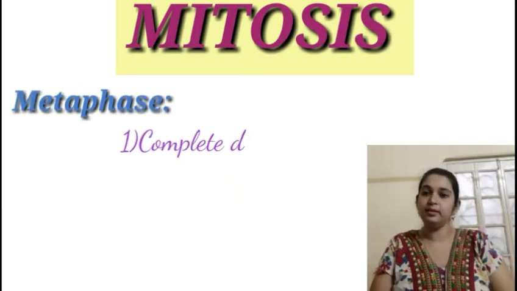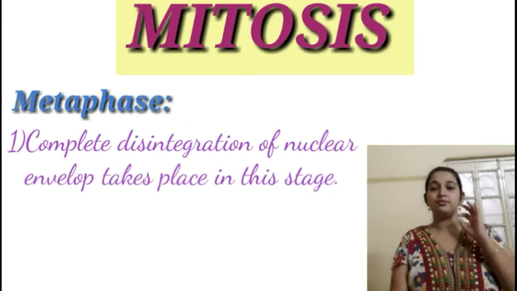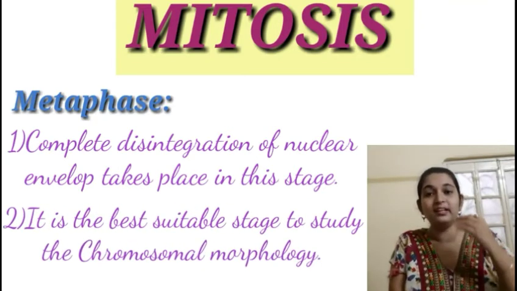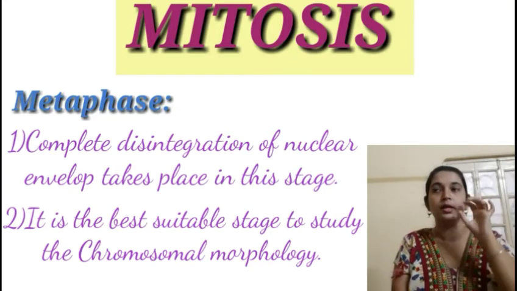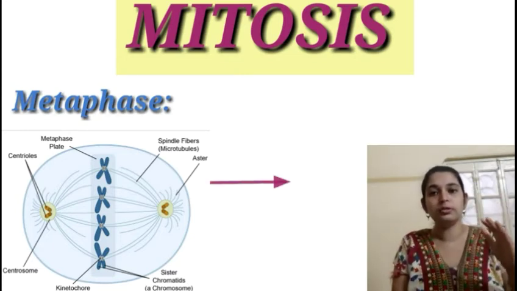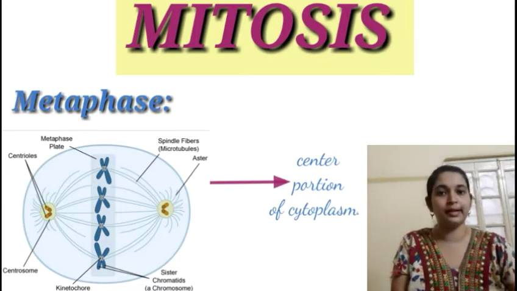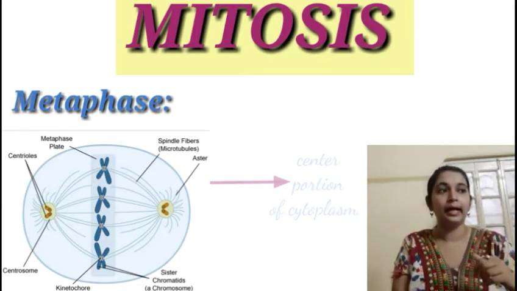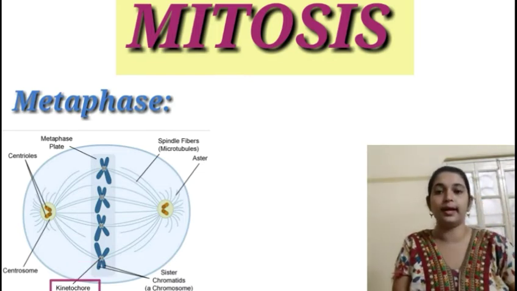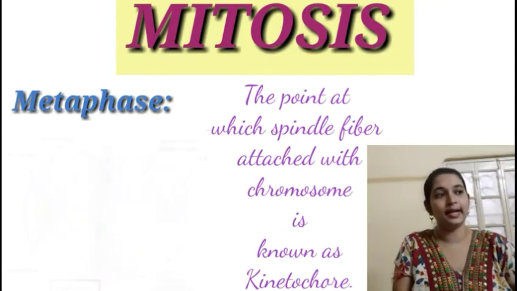Now metaphase is very interesting, which begins with the complete disintegration of the nuclear envelope. The most interesting thing about metaphase is that it is the most suitable stage to study the chromosomal morphology, because in this metaphase we can see that the chromosomes are aligned in the central portion of the cytoplasm of the cell. They are aligned at the metaphase plate, and we can see certain disc-shaped structures present in the centromeres, which are the sites of attachment of the spindle fiber, known as the kinetochore.